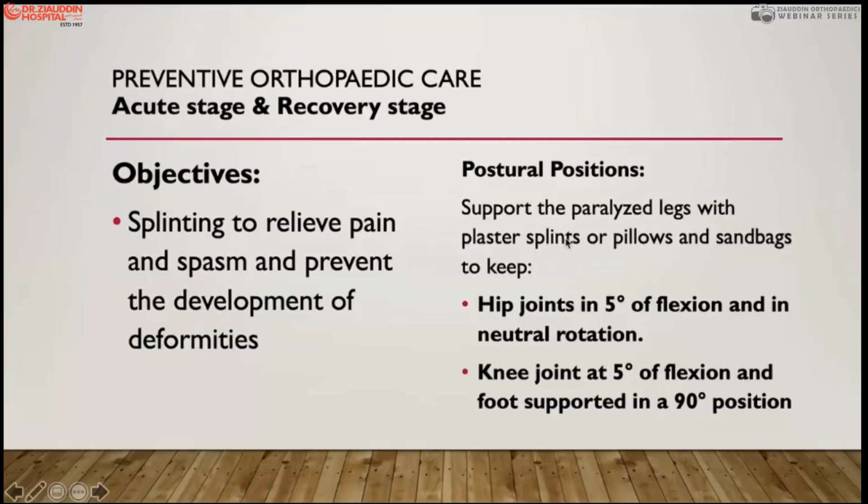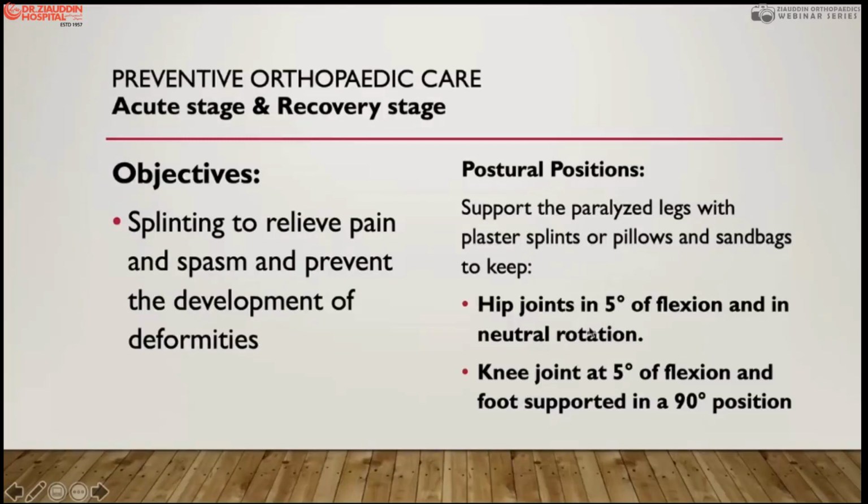Postural advice for the acute and recovery phases is to keep the hip joint in 5-degree flexion in neutral rotation. If there is more than this, 15-25 degrees, then the patient can develop a contracture at the hip joint, at the knee joint, and a rotational contracture at the leg.